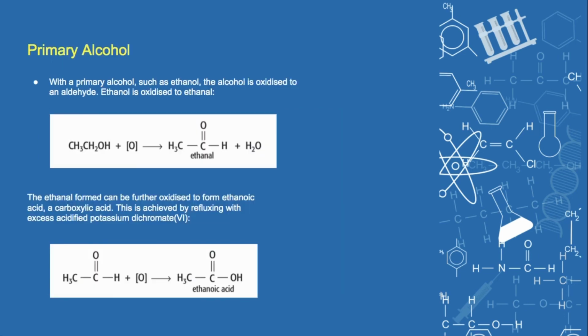First, primary alcohol. With a primary alcohol such as ethanol, the alcohol is oxidized to an aldehyde. Ethanol is oxidized to ethanal. The ethanal formed can be further oxidized to form ethanoic acid, a carboxylic acid. This is achieved by refluxing with excess acidified potassium dichromate.